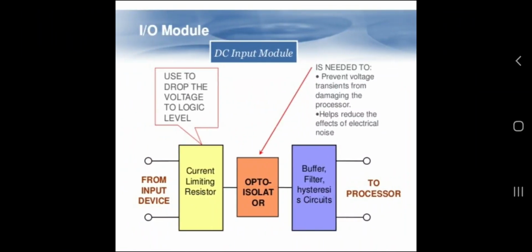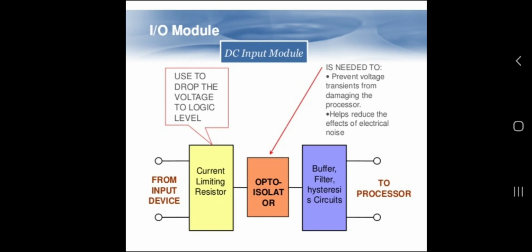So you can see the input model. It is a DC input model. To drop the voltage to logic level, the current limiting resistor is used. From the input device, the current limiting resistors are used. Then opto-isolators are used. They are needed to prevent voltage transients from damaging the processor and help reduce the effect of electrical noise. Then buffer, filters, and hysteresis circuits are used, and then it is passed to the processor. So this is a DC input model.